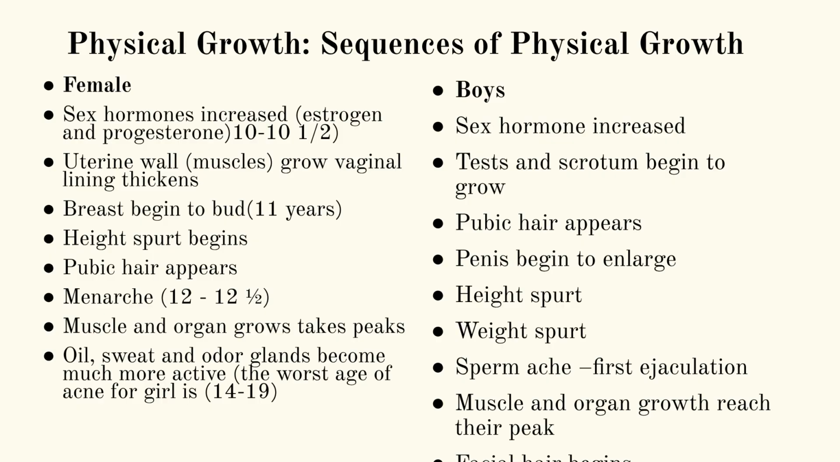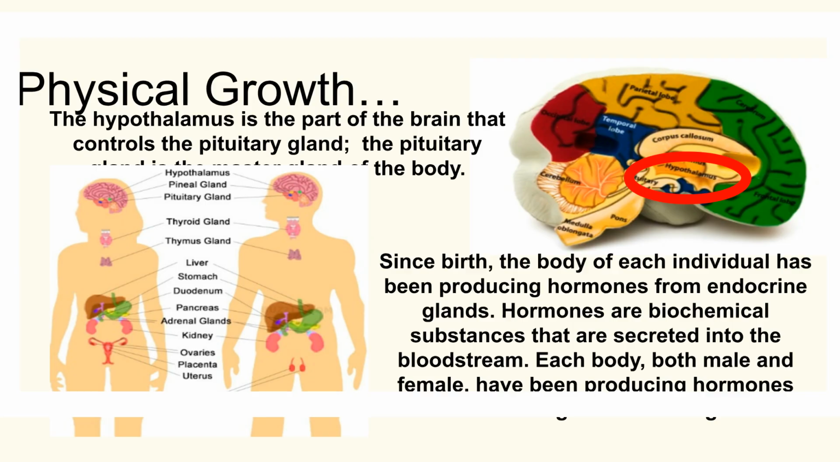In females, the sequence of physical growth includes increased sex hormones, breast development, height spurt, pubic hair, and menarche. For boys, it includes increased sex hormones, growth of testes and scrotum, pubic hair, height and weight spurts, and spermarche. Physical growth is regulated by the hypothalamus controlling the pituitary gland. Hormones, including androgens and estrogens, are produced by endocrine glands throughout life.